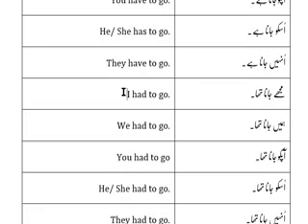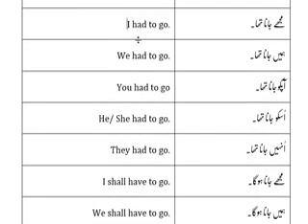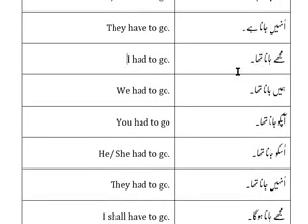Whereas in past tense, we are using I had to go. Then we will replace है with था. I had to go, मुझे जाना था. We had to go, हमें जाना था. You had to go, आपको जाना था. He or she had to go, उसको जाना था. They had to go, उन्हें जाना था.